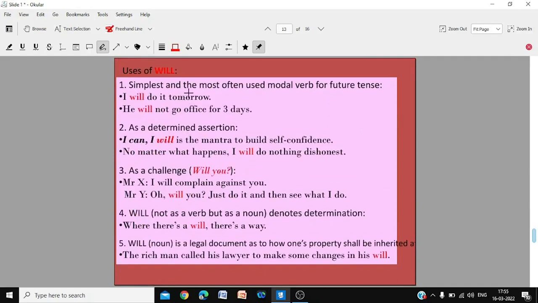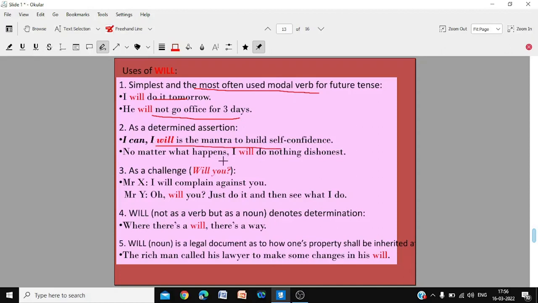Use of will. The simplest and most often used modal verb for future tense. I'll do it tomorrow. I'll not go to office for 3 days. Simple future tense. As a determined assertion, I can, I will, is a mantra to build self-confidence. I can do it, I will do it.